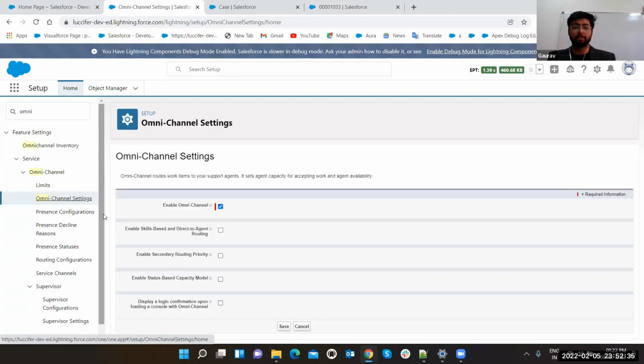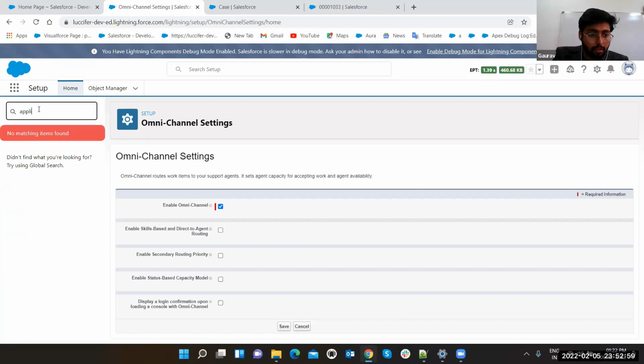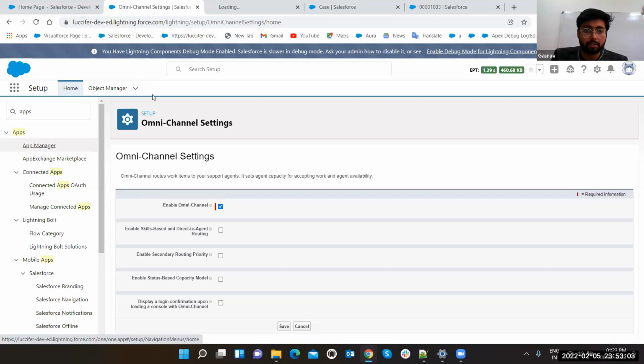Enable your omni-channel. First, you have to enable it, because before enabling it, you will not see it anywhere. Not on the service console and not in the place from where you can add it to the service console. By default, you will not get omni-channel on your service console. You have to add it, but the place from where you have to add it, you will not see it there. I'll show you the place from where you can add it. Let me show you first. Go to App Manager.